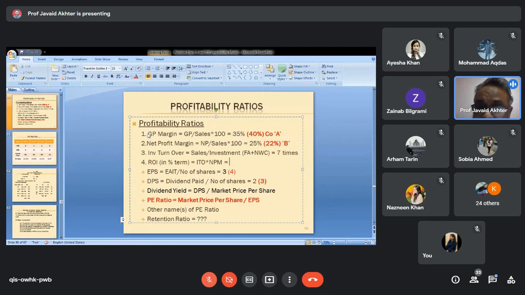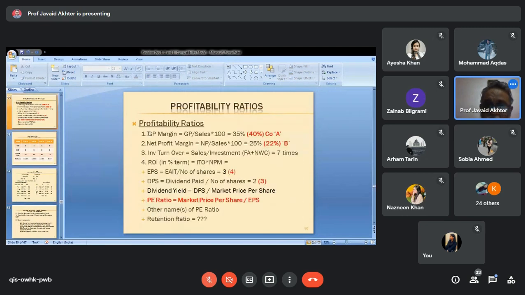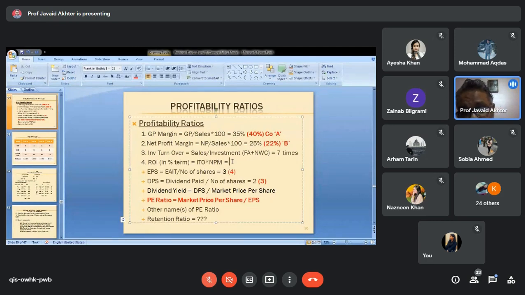I have explained it in detail in slide number 52. When we reach there, I'll explain it to you. So investment turnover can be calculated like this. Details I'll explain to you. So this is the multiplication of 2 with 3.